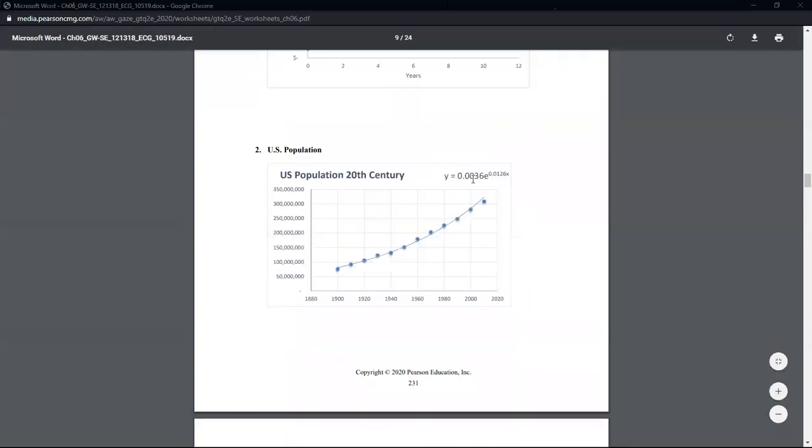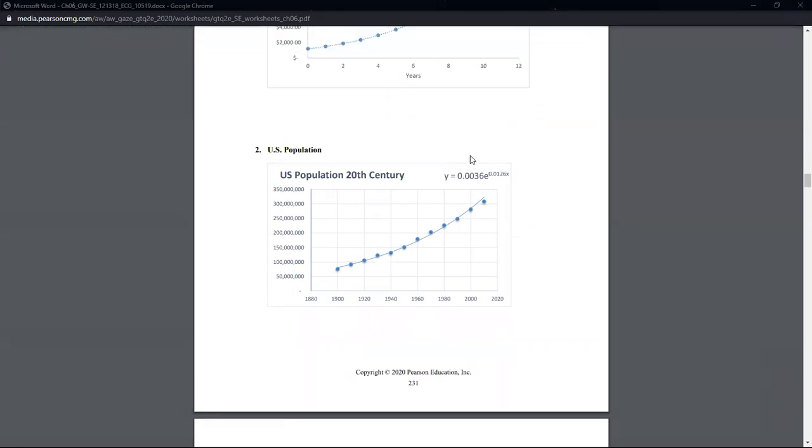I'll give you a couple pointers. This 0.0036 is the starting amount. So that's the amount of people we had in the year 0. It doesn't make sense because we're looking at a population model and we're looking at it too long of a time spread. But we're only going to focus on later years, which is why our data points fit the model pretty well. This 0.0126 is the K. I said the wrong letter. It's the growth rate continuously, which is going to be 1.26%.